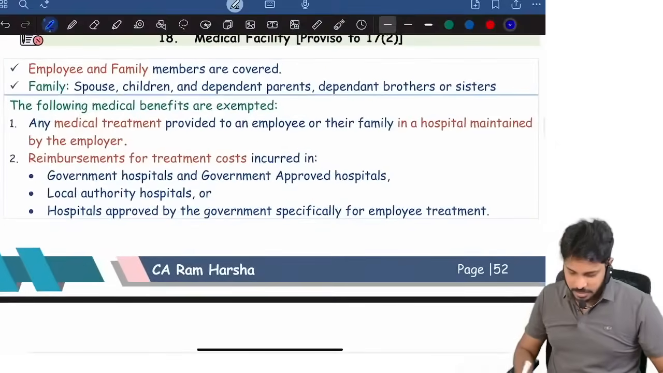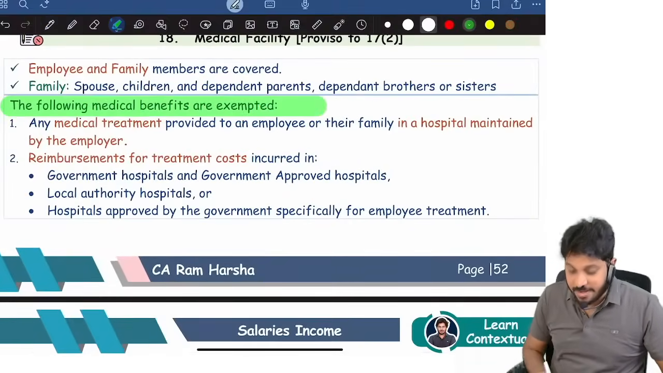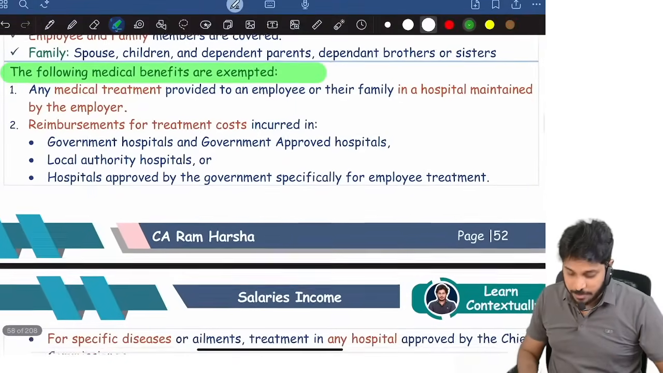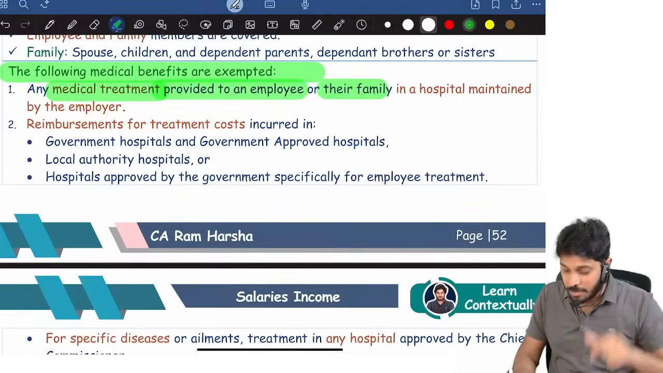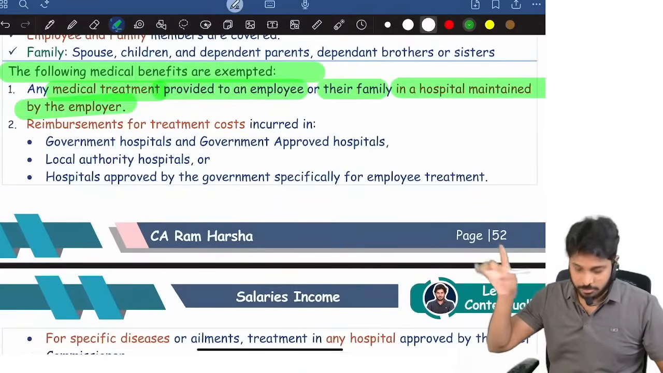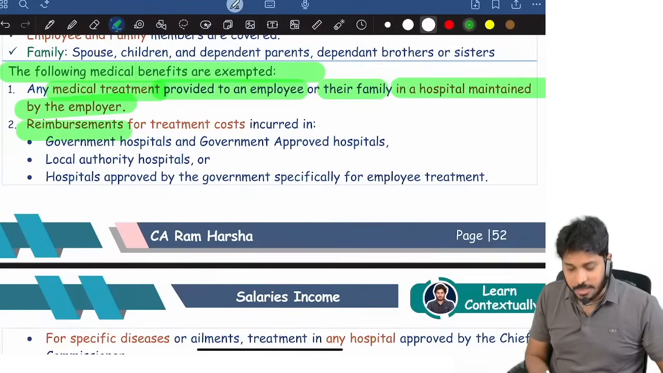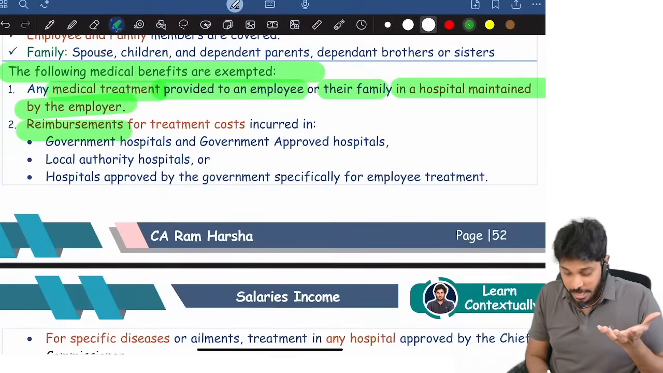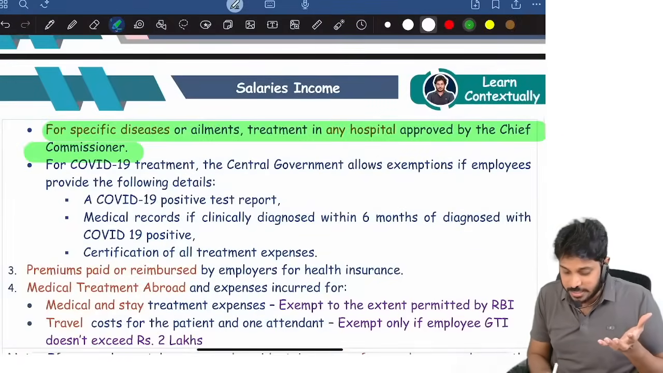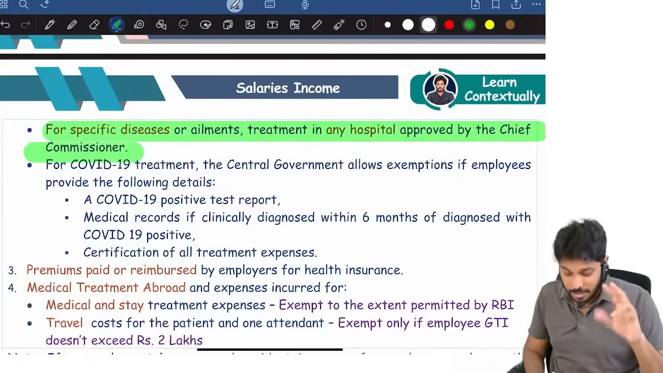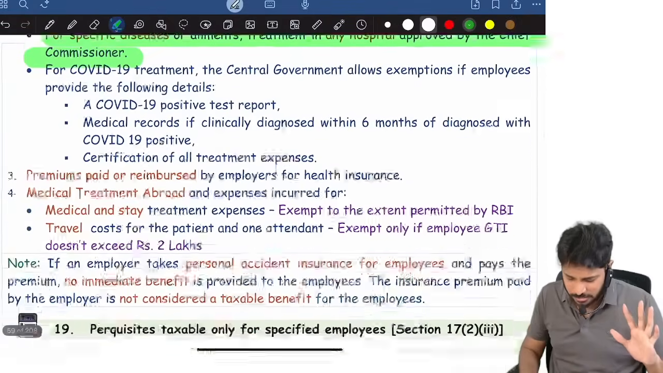Yeah, medical facility. You see, the following medical facilities are exempted. What are the medical benefits exempted? Medical treatment provided to an employee or their family member in an employer hospital, fully exempt. Or reimbursement we are giving for an employee in a government hospital, local authority hospital, or any approved hospital, or for any specific diseases or treatment in any approved hospital, for that purpose exempt. COVID point irrelevant, now leave it.